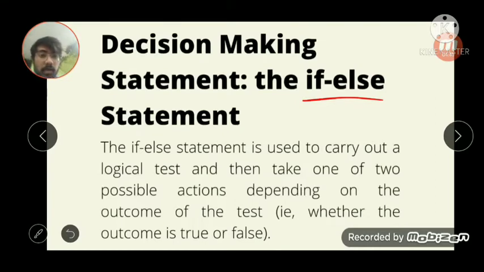Basically it's a logical test which will take our input and perform the task depending upon the input. So whether it's true or false will decide how the program will be executed.